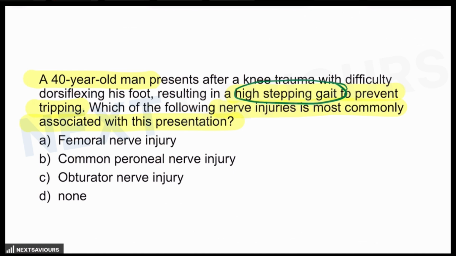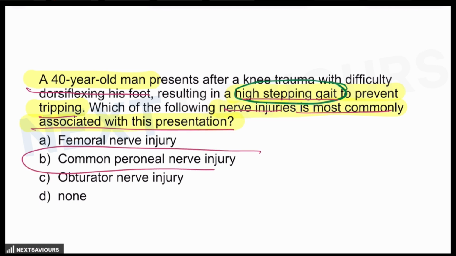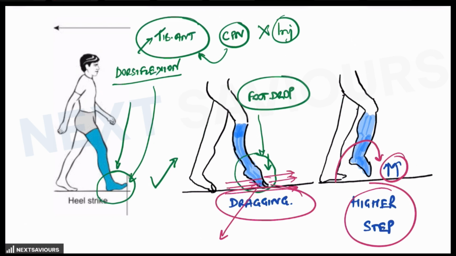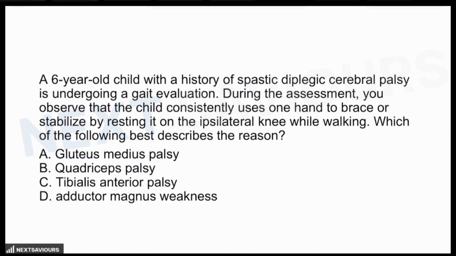So if you go back to the question, a 40-year-old male, high stepping gait to prevent tripping, which of the following nerve injuries is most commonly associated? The answer for that question is common peroneal nerve injury. I hope you have understood the answer for this question. Coming on to the next question, a 6-year-old child with spastic diplegic cerebral palsy is undergoing a gait evaluation.